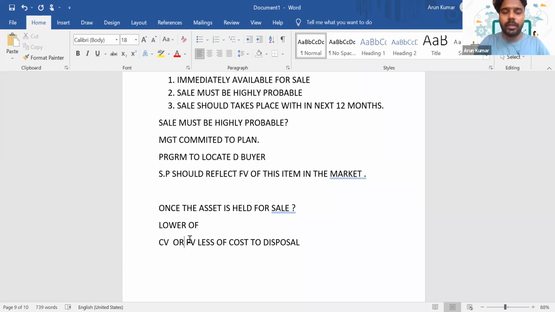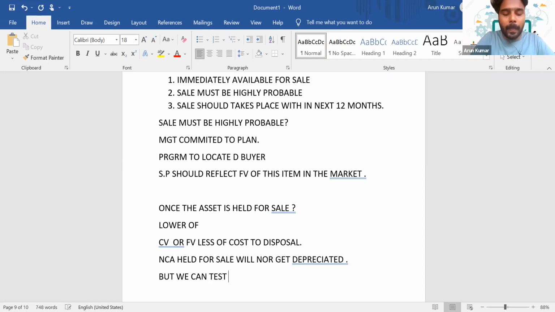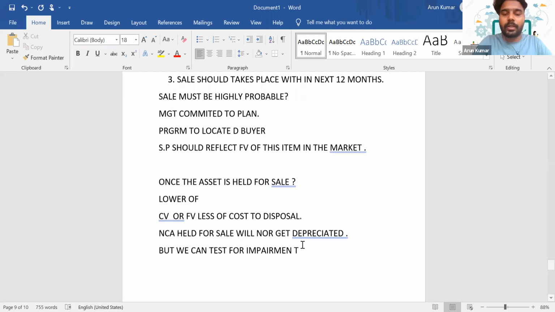Another important rule is the non-current asset held for sale will not get depreciated. So this particular asset should not be depreciated, but we can test it for impairment.